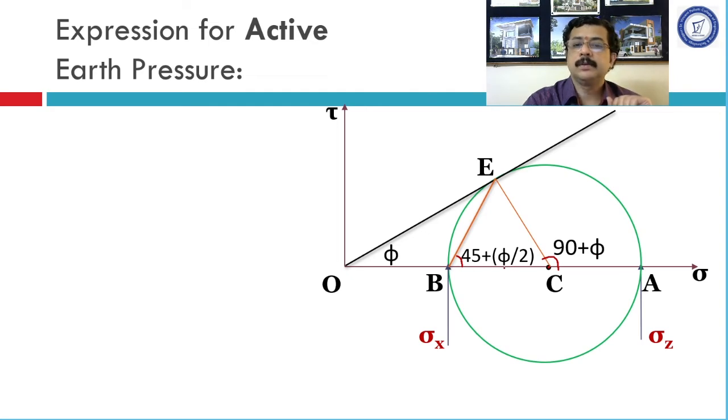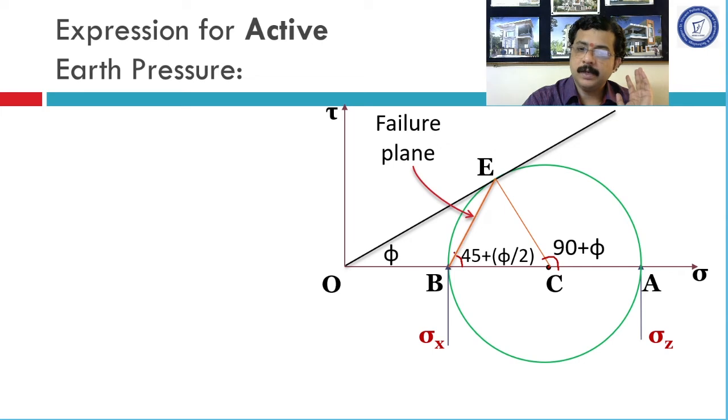This is going to be 45 plus phi by 2. This line BE would indicate the failure plane. At what inclination is it? It is at 45 plus phi by 2. I will show you this particular failure plane in another diagram. First, we will see how the formula for active earth pressure is derived.